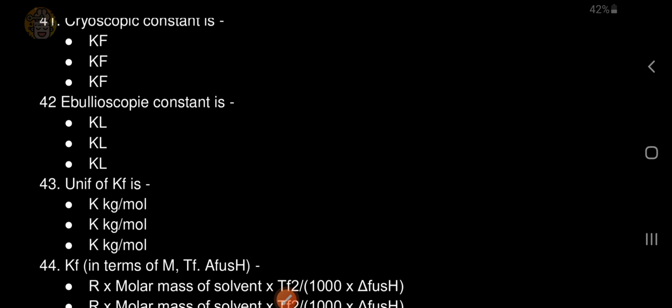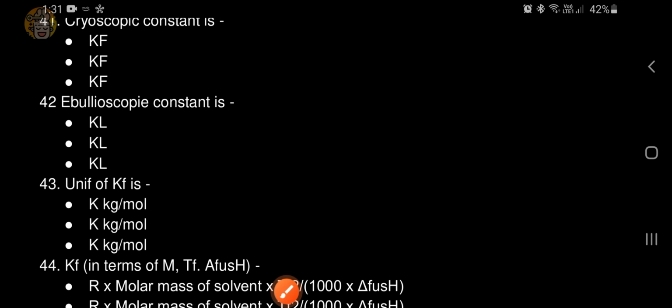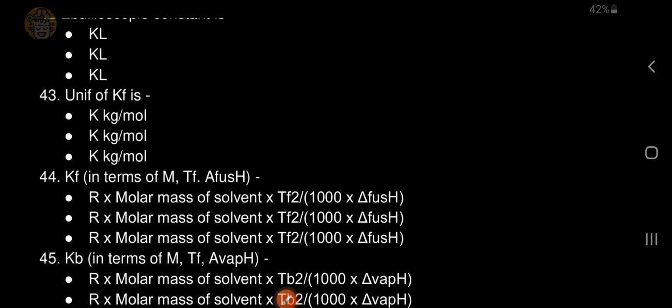Cryoscopic constant is Kf. Ebullioscopic constant is Kb, not Kl. Unit of Kf is Kelvin kilogram per mole.